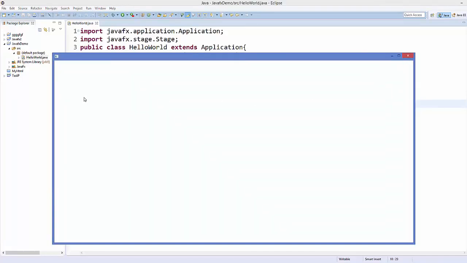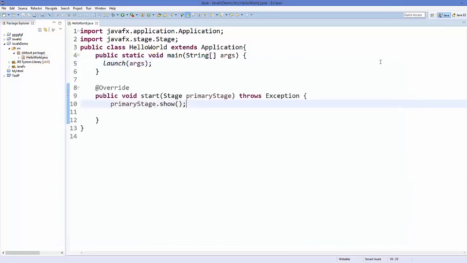Now I have told you in the first video that to create a JavaFX application you need to add a stage, and inside the stage you need to add a scene, and inside the scene you need to have your layout in which your widget resides, right? So we will do the same here.